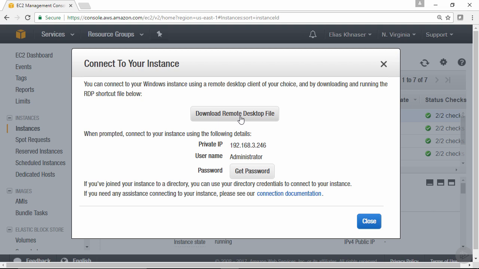Even if I give it a public IP address, the way we've designed our VPC, you won't be able to access it. So this will have to go through a NAT. You'll need a hop server in order to get access to this. So if I download this RDP file to my computer, I won't be able to access it. I will have to first RDP to the hop server, and then from that, connect to these servers. We've done this in a previous lesson when we showcased how NAT works. It's essentially the same process here as well.